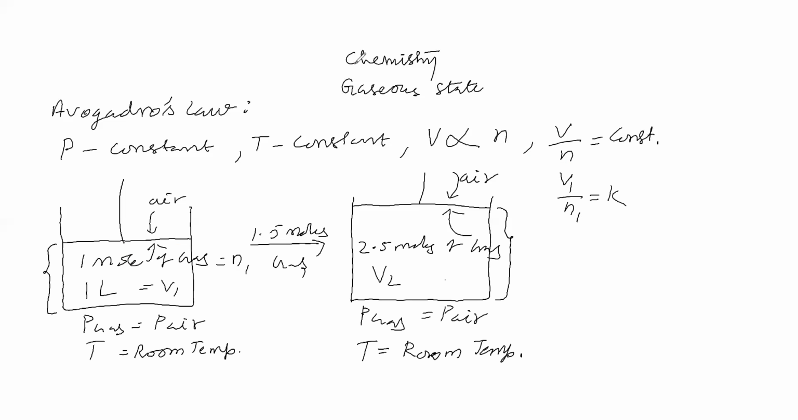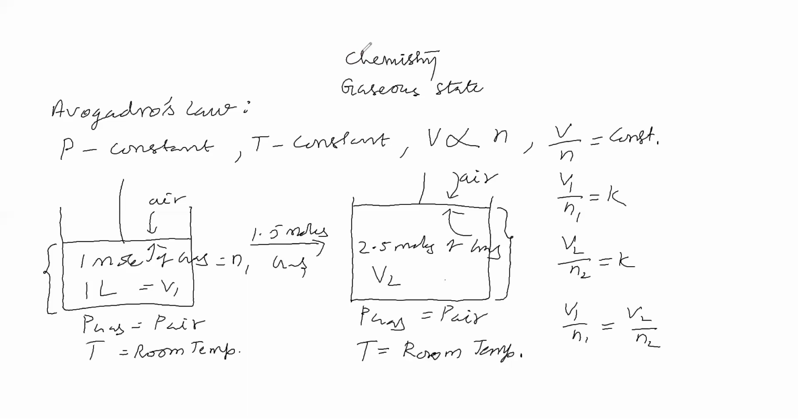Next, this condition let us substitute here. We will get V2 by N2. V2 by N2 is equal to constant. Then we will substitute this K to this place. What we will get in the sense is V1 by N1 is equal to V2 by N2.